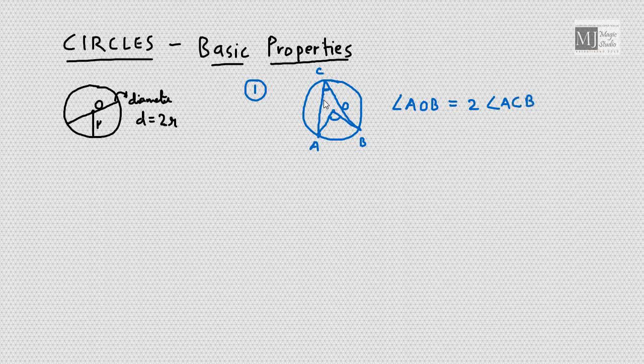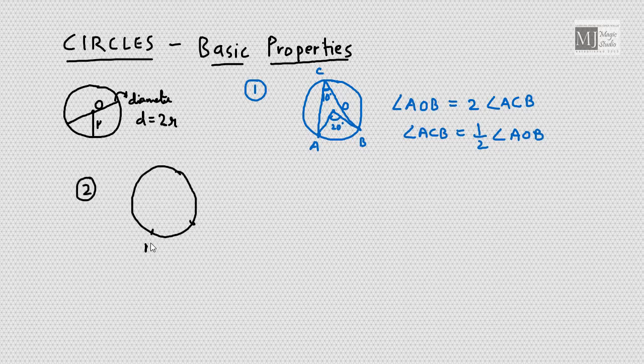इसका वैल्यू अगर 10 डिग्री हुआ तो ये वैल्यू 20 डिग्री होगा. Angle AOB is twice the angle ACB, or we can say that angle ACB is half the angle subtended by the same arc at the center. The angle subtended by any arc on the remaining portion of the circumference is half the angle subtended by the same arc at the center. Very first basic property and theorem regarding circles.